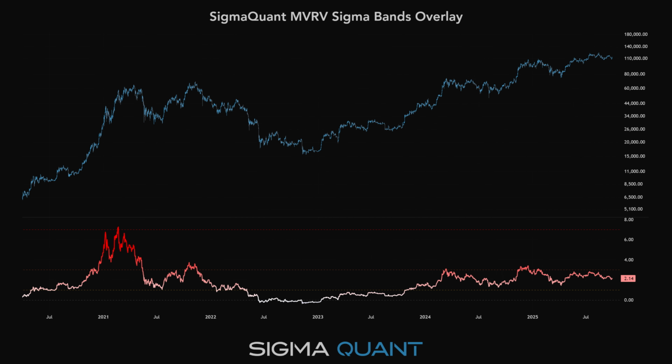Finally, let's visualize it. Heatmaps and Sigma Bands compress decades of MVRV data into a single intuitive picture. White means undervaluation, despair, and opportunity. Red means overheating, euphoria, and risk. Now let's overlay the Z-Score Sigma Bands and highlight the statistical thresholds, the guardrails of the cycle, giving us accurate support and resistance zones.